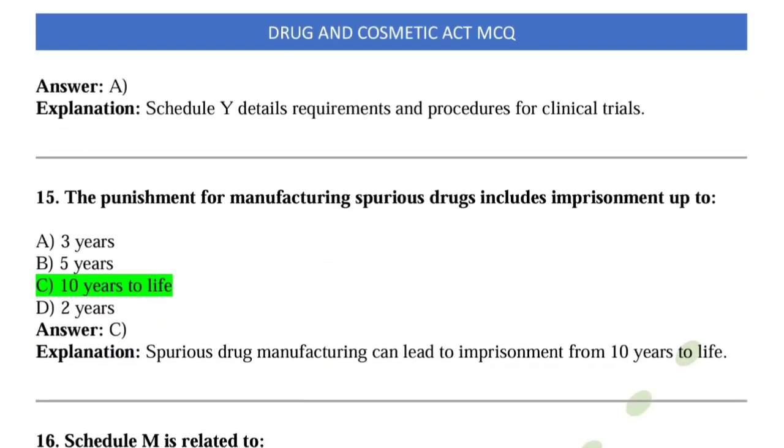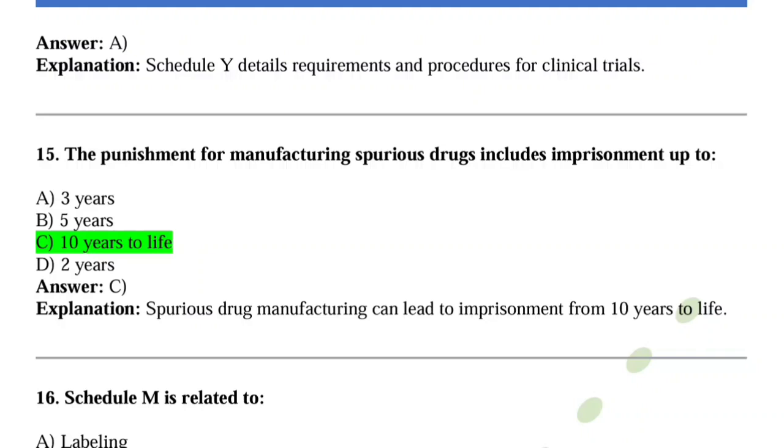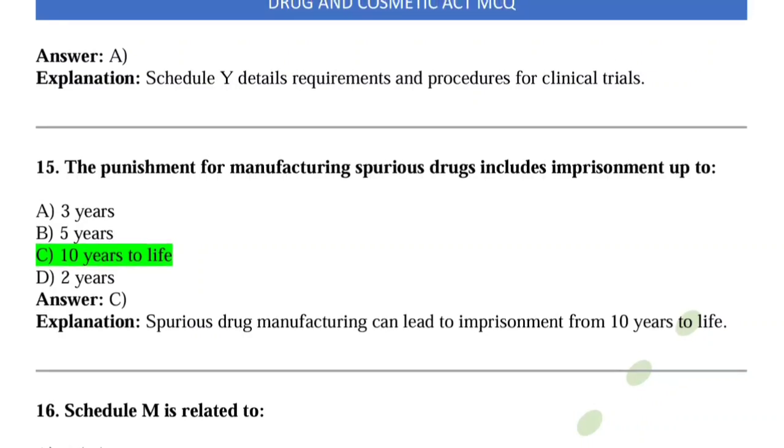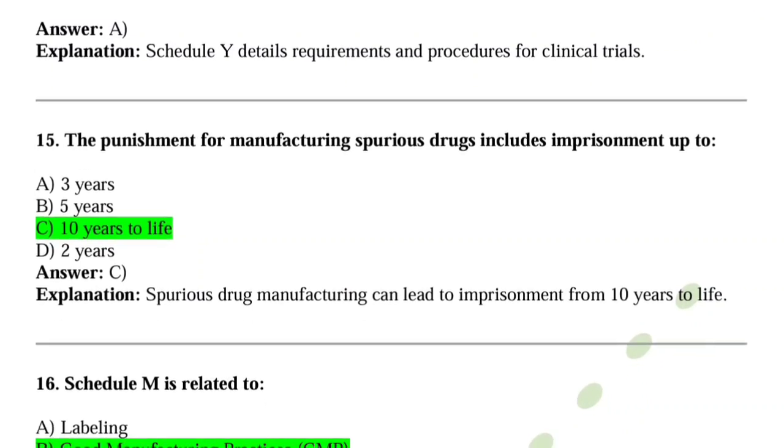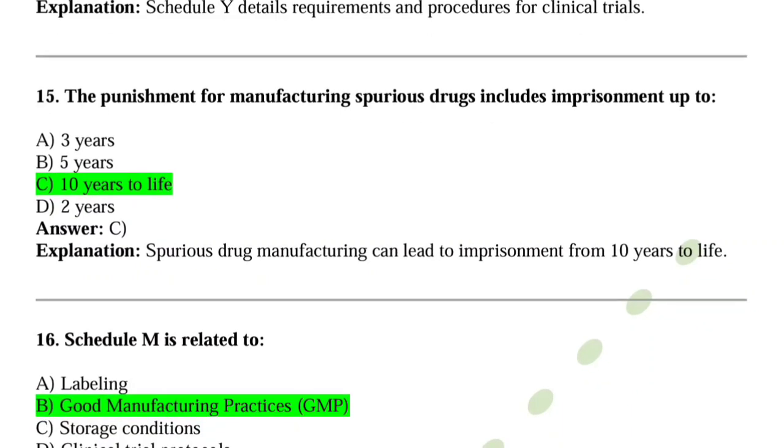Question number 15, the punishment for manufacturing spurious drugs includes imprisonment up to? So option C is correct, 10 years to life. So spurious drug manufacturing can lead to imprisonment from 10 years to life.